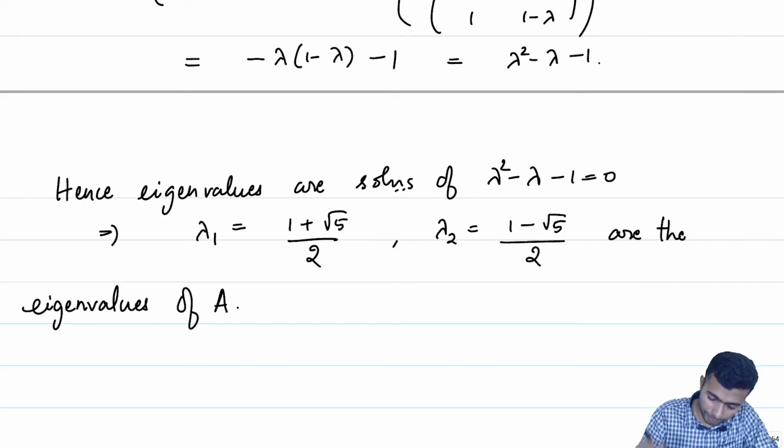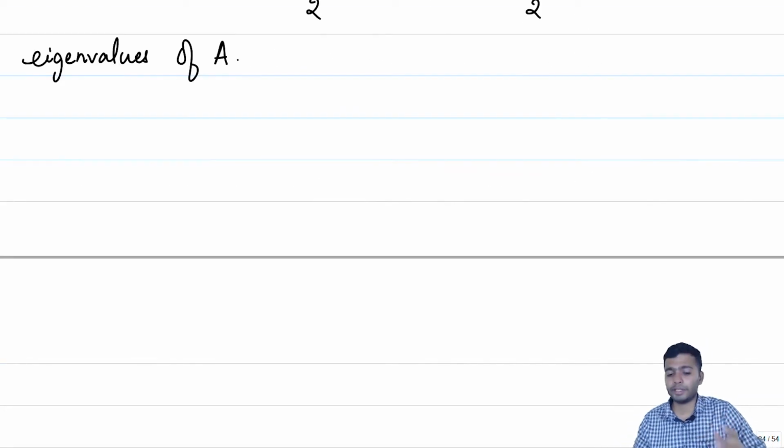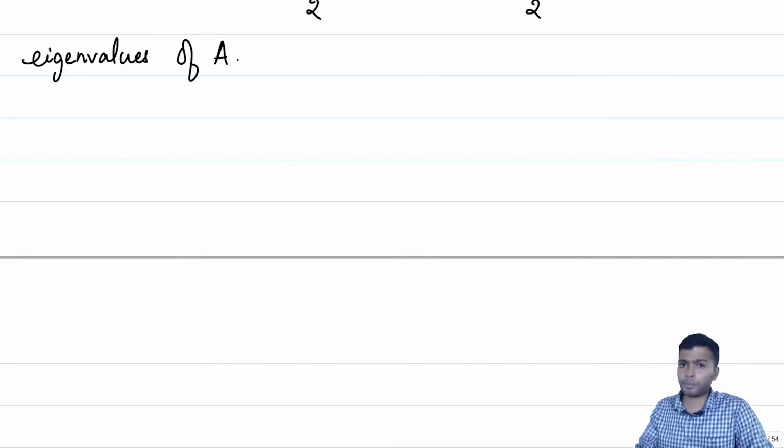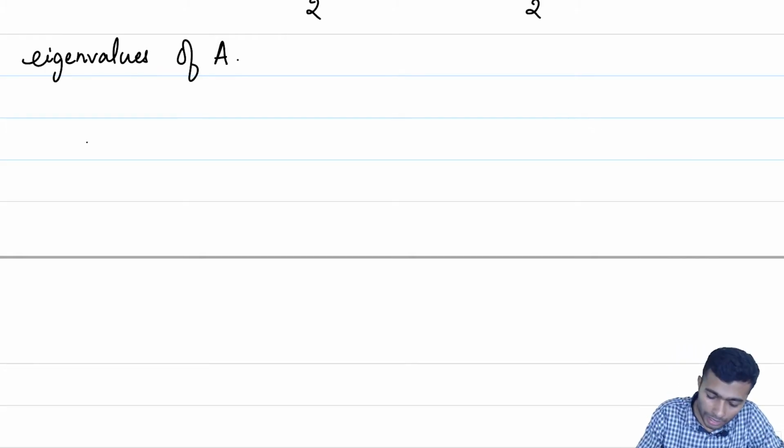Let us now evaluate the eigenvectors corresponding to lambda 1 and lambda 2. To compute the eigenvectors corresponding to each, let us look at the null space of A minus lambda 1 times identity and A minus lambda 2 times identity. So, let us now consider A minus lambda 1 times identity.